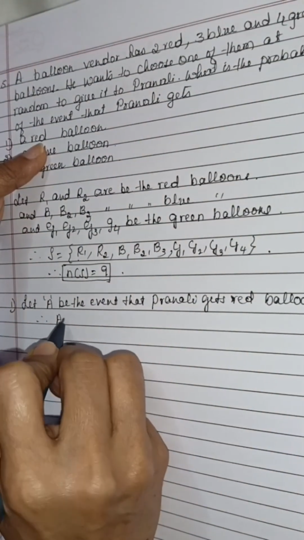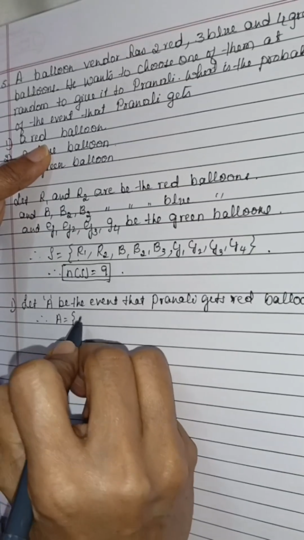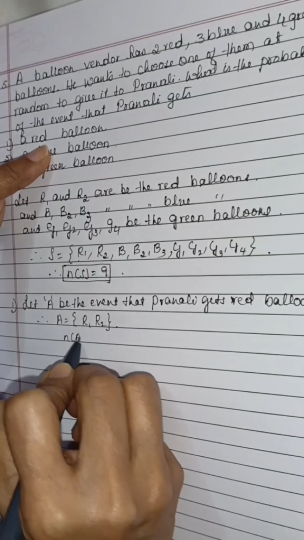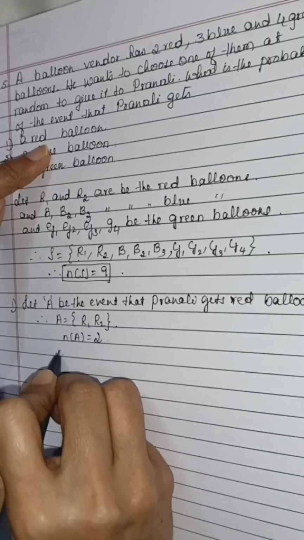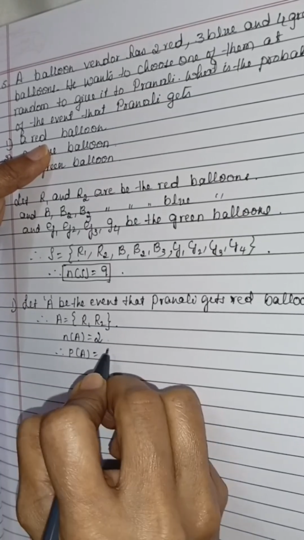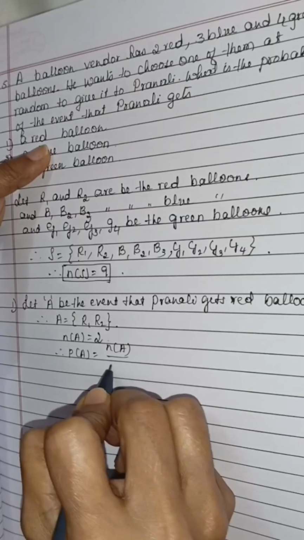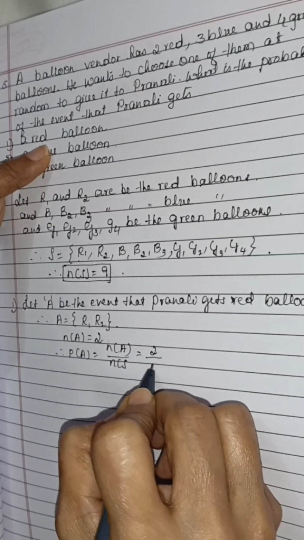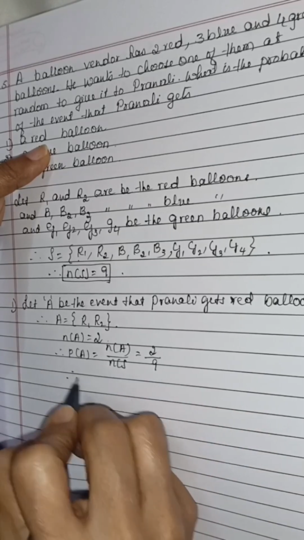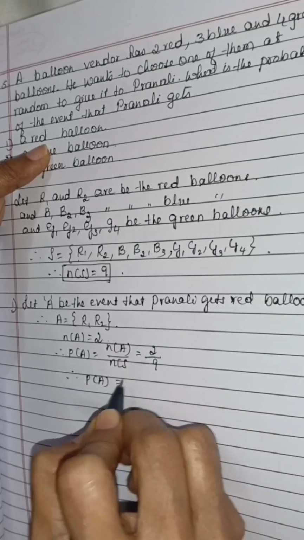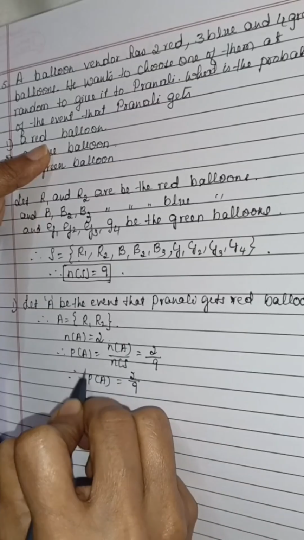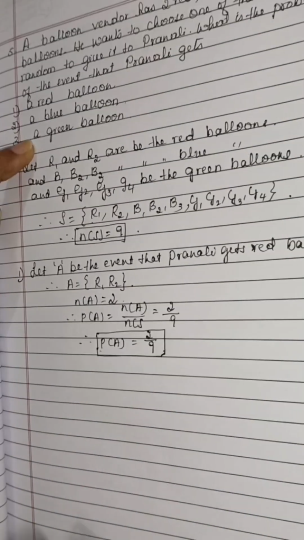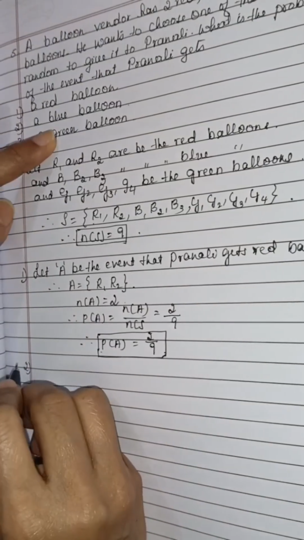That is A. A is R1 and R2, no? Therefore, N of A is 2. Therefore, P of A is N of A divided by N of S. N of A is 2 divided by N of S is 9. Therefore, P of A is 2 by 9.